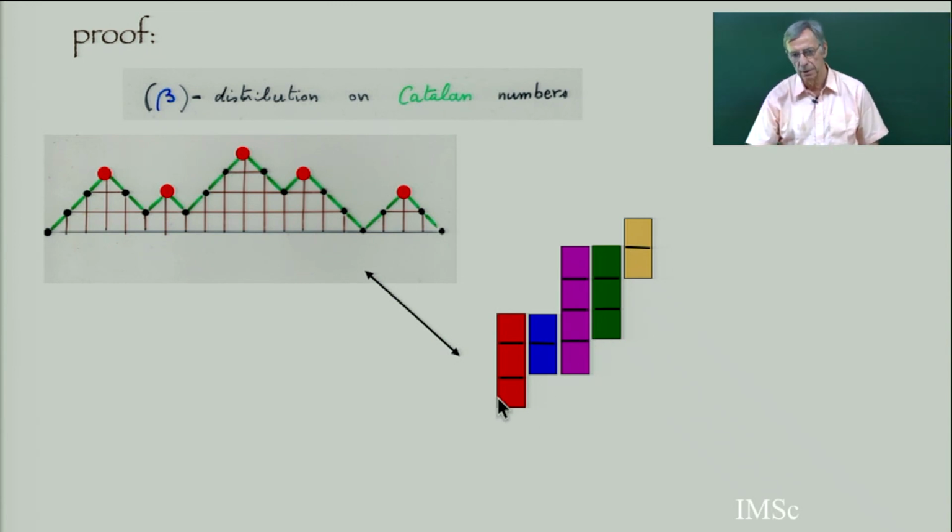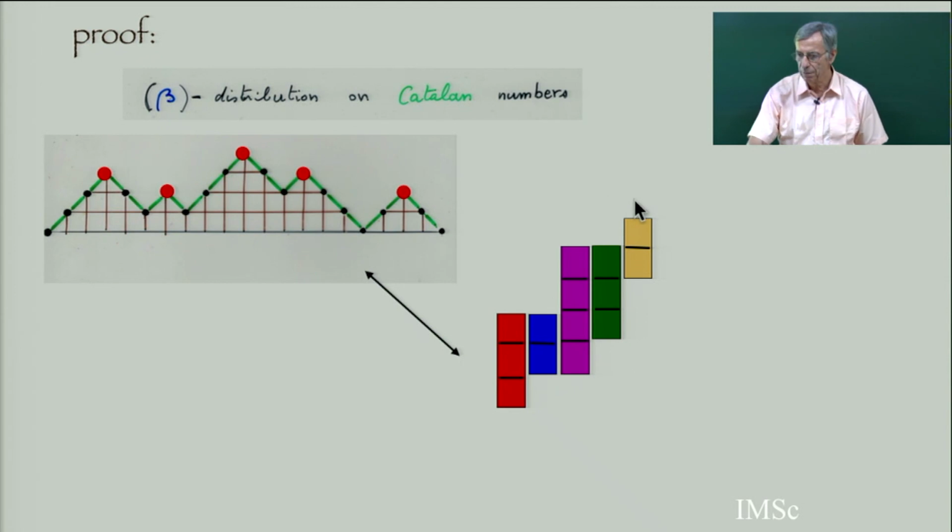A staircase polygon, you have some squares like this, and you have two paths. The upper path having only elementary steps north or east. The lower path also having elementary steps east and north, and the two paths start at the same point. They end at the same point, and they don't intersect. So the portion between the two paths is called a polyomino. It's a union of squares, or staircase polygon because it's a polygon.